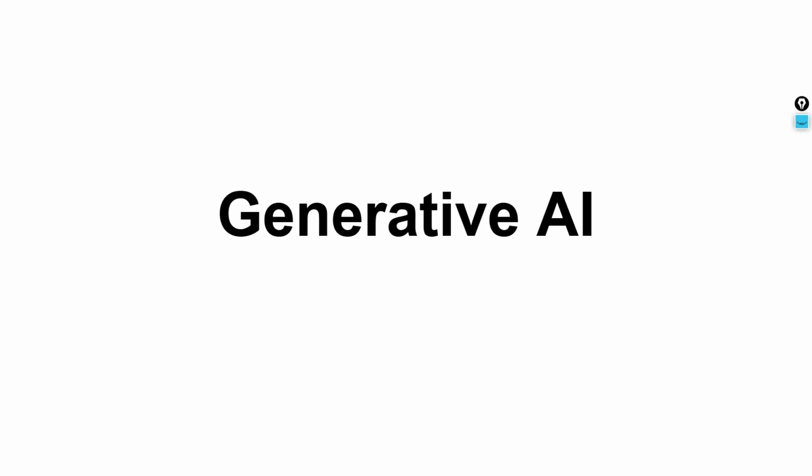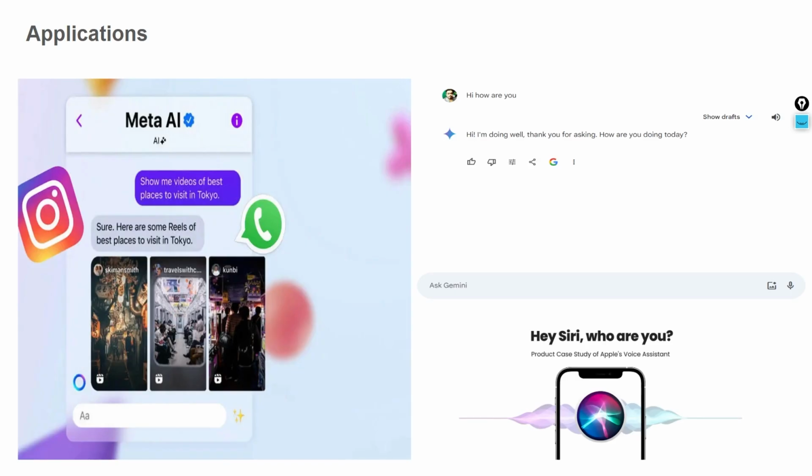In this series we'll keep most of the stuff practical. I'll try my best to explain all the concepts in a much simpler way by taking some examples and doing a lot of demos. So let's get started. First, let's try to understand what generative AI is. First let's see some of the applications, because I don't want to give a random definition. So let's start with the applications.